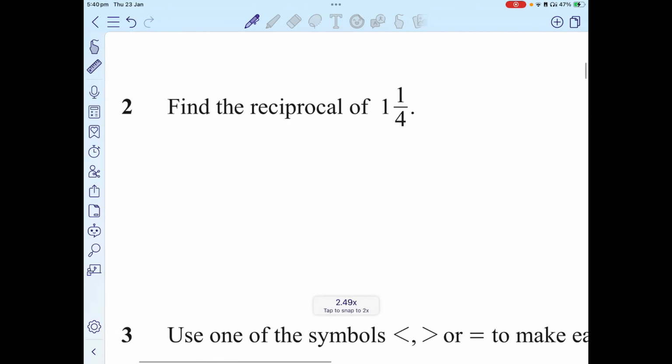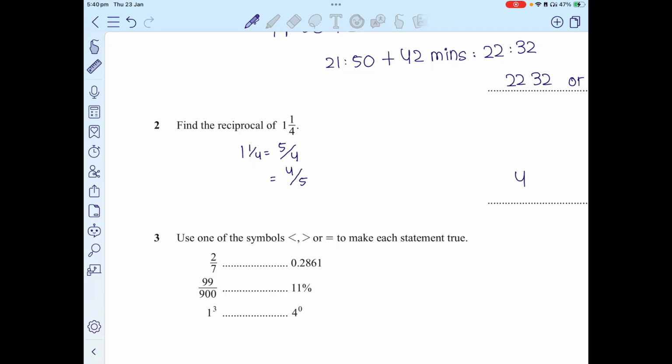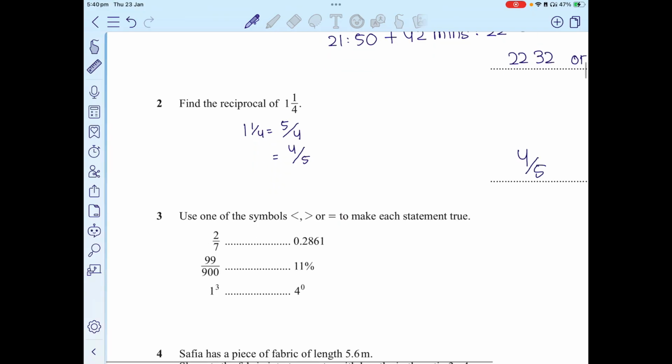Next question says find the reciprocal of 1 whole 1 by 4. In order to find the reciprocal, this is a mixed fraction, so you convert it into an improper fraction. 4 into 1 is 4, plus 1 is 5. So 1 whole 1 over 4 can be written as 5 over 4. Reciprocal basically involves swapping the numerator and the denominator with each other. So 4 goes up into the numerator and 5 goes into the denominator. You get 4 over 5. That's the answer to the second question. Now let's move on to question number 3.